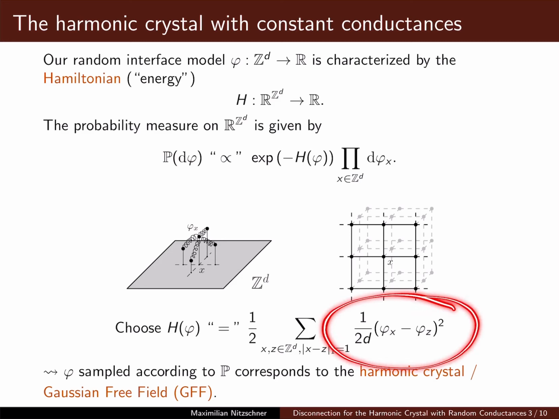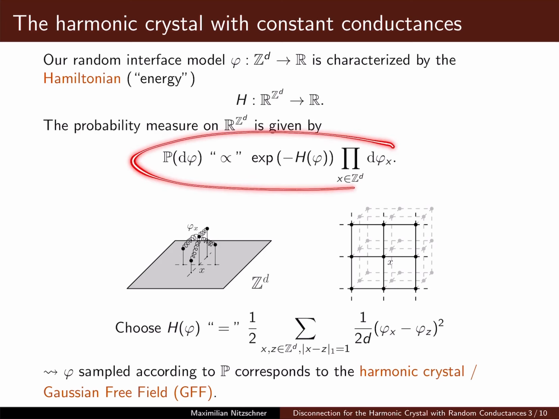We will choose to do this in a quadratic way, such that the Hamiltonian assumes this form. If we sample phi according to P, which has this Hamiltonian, then what we get is a so-called harmonic crystal, or Gaussian free field, or discrete Gaussian free field, which we abbreviate as GFF.